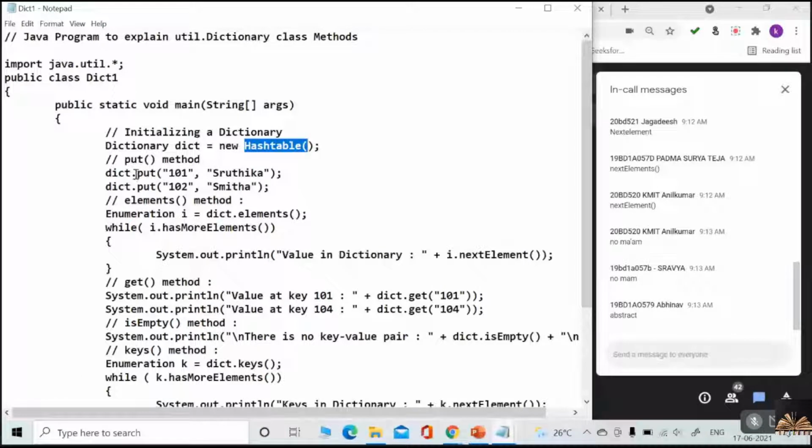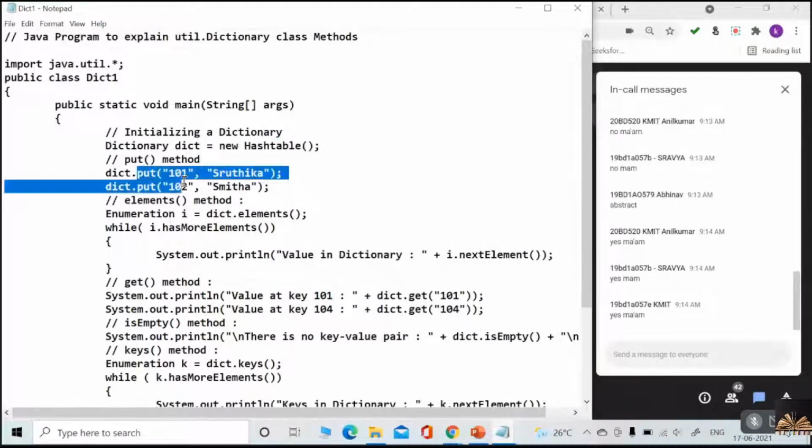As usual, we are using the put method to insert entries into the dictionary, because dictionary is related to hash table, which is related to hash map. Yes or no? So the methods are similar. All these take key value pairs as their entries.